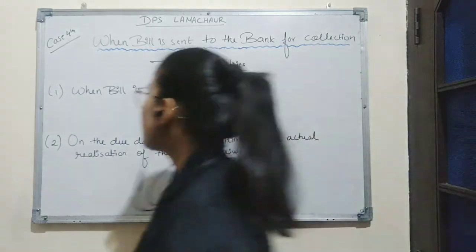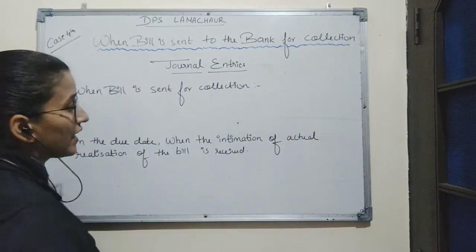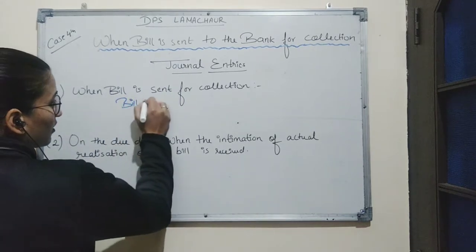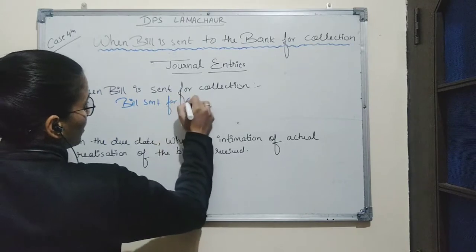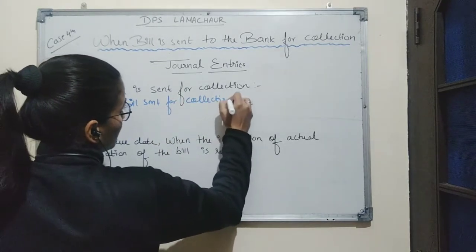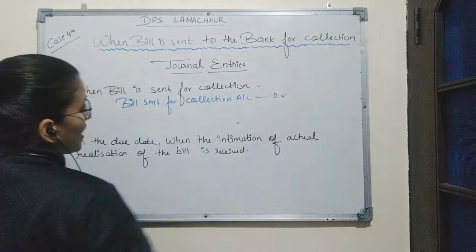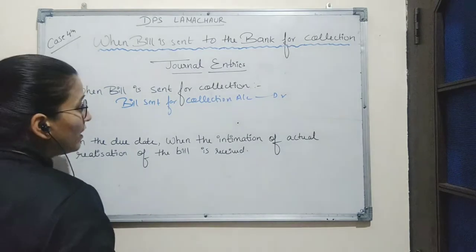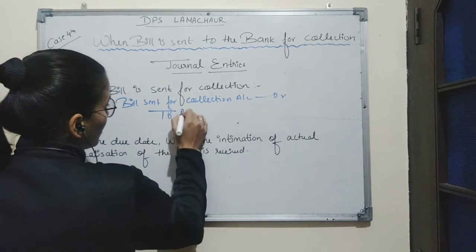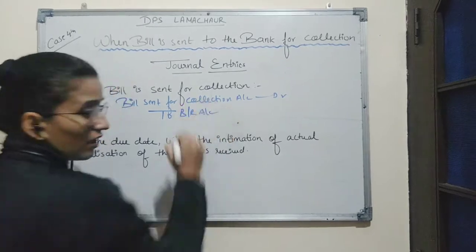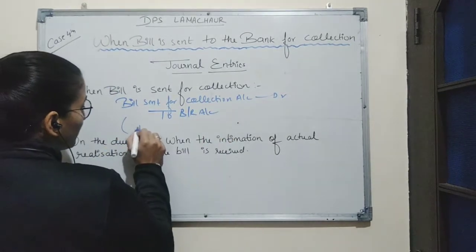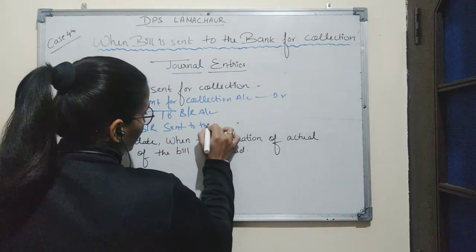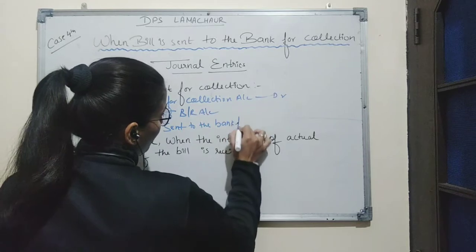First transaction is when bill is sent for collection. The entry for this transaction will be: Bill Sent for Collection account debit, as we know this account is a personal account, so it will be debited when the bill is sent for collection, to Bills Receivable account. Narration will be: bills receivable sent to the bank for collection.